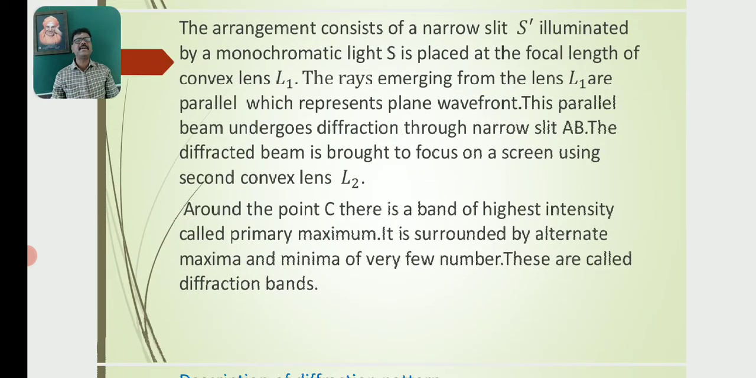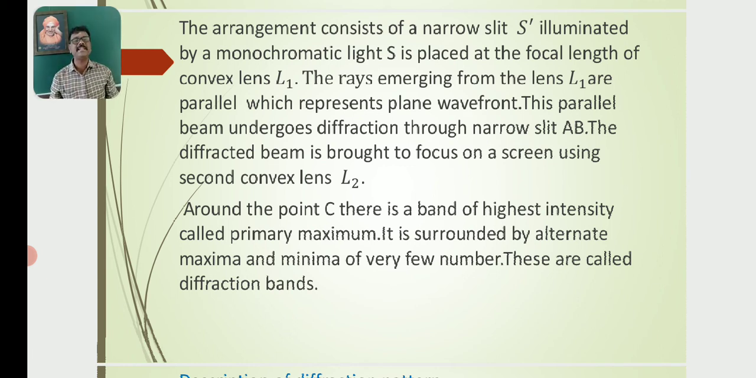The arrangement consists of a narrow slit S dash illuminated by monochromatic light, placed at the focal length of the convex lens L1. The rays emerging from the lens L1 are parallel, which represents a plane wavefront. This parallel beam undergoes diffraction through the narrow slit AB. The diffracted beam is brought to focus on a screen using another convex lens, the second convex lens L2.